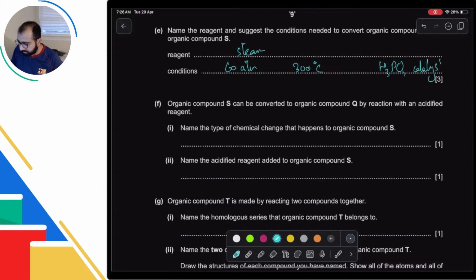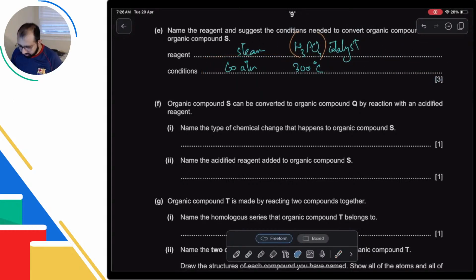By the way, you don't need to memorize this catalyst. If you write just catalyst, it's good. But that is not the condition. Catalyst does not count as a condition. Both of these are conditions. Catalyst is just something you need to add, so the catalyst will be the reagent. This is an important point because many students write catalyst as a condition, and that's not right. Catalyst is not the condition. Condition can be temperature or pressure.